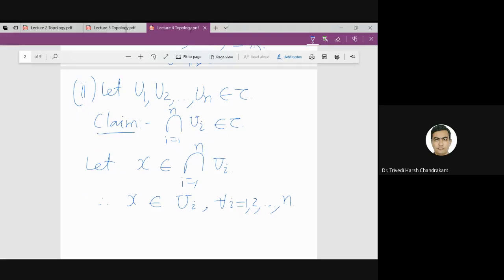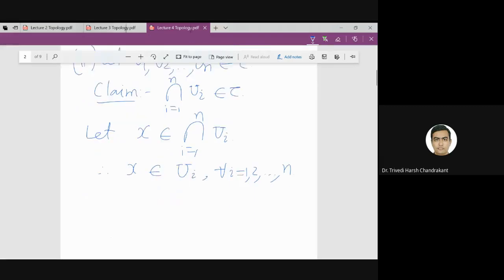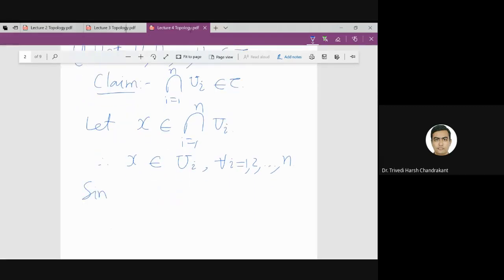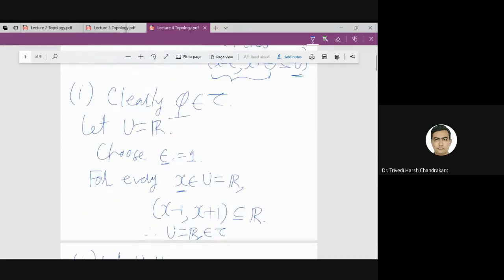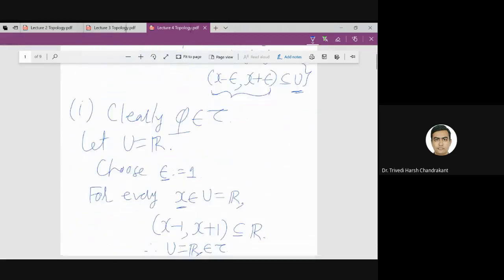And since each Ui is an element of tau, for every i there exists epsilon_i. Did I mention epsilon is positive? Yes, epsilon is positive.